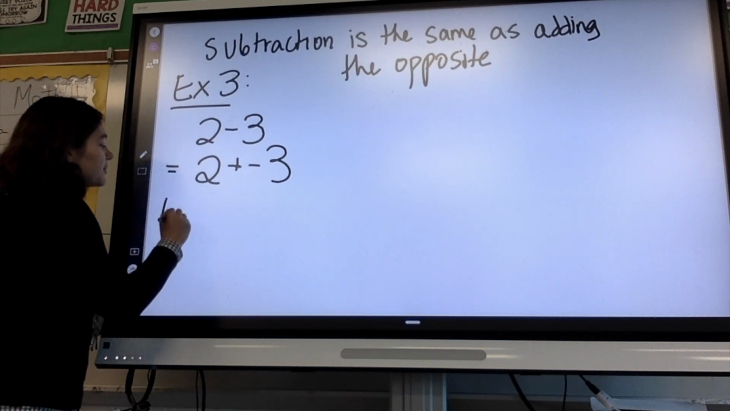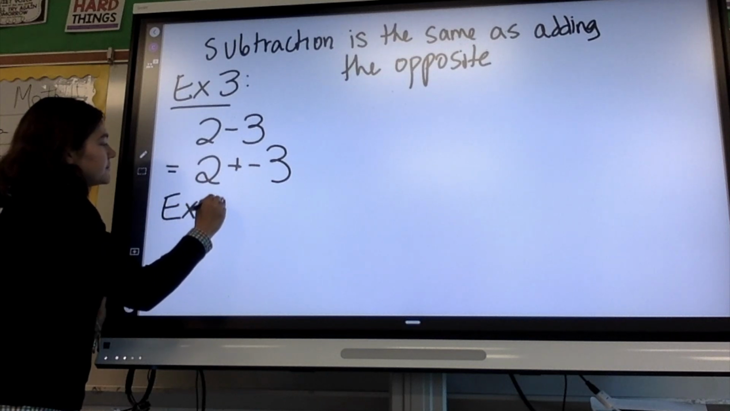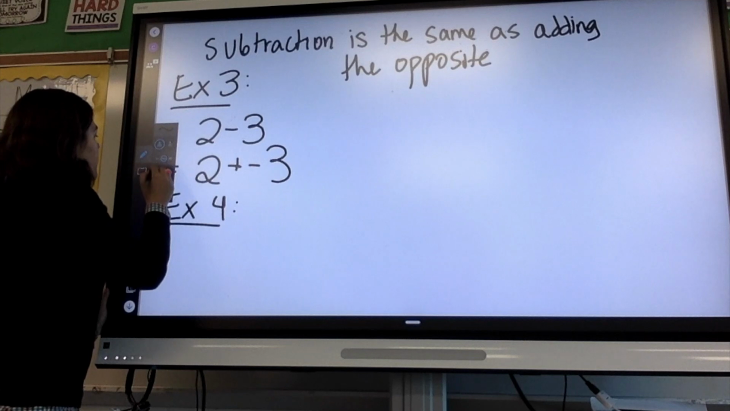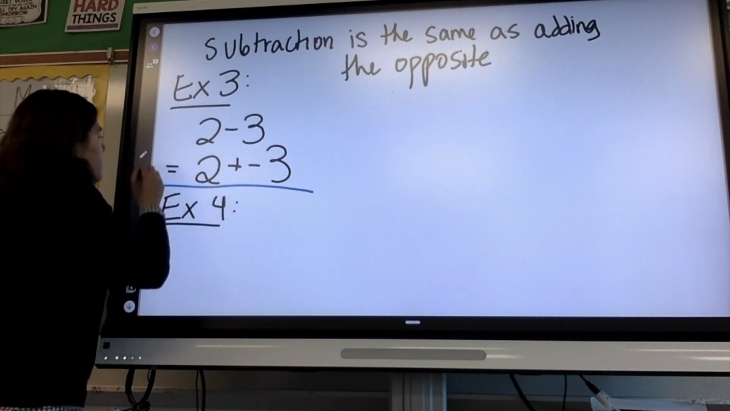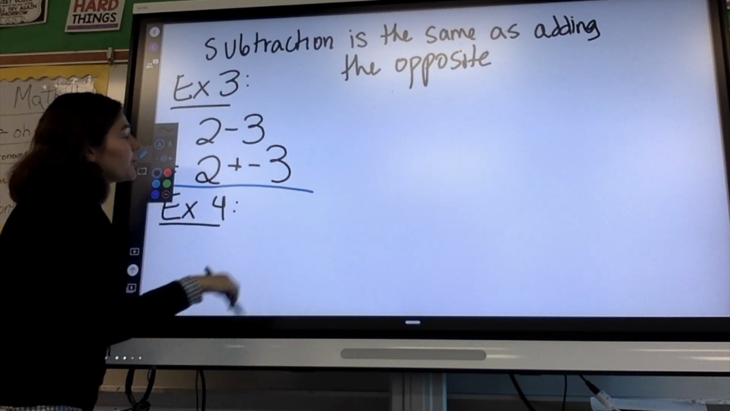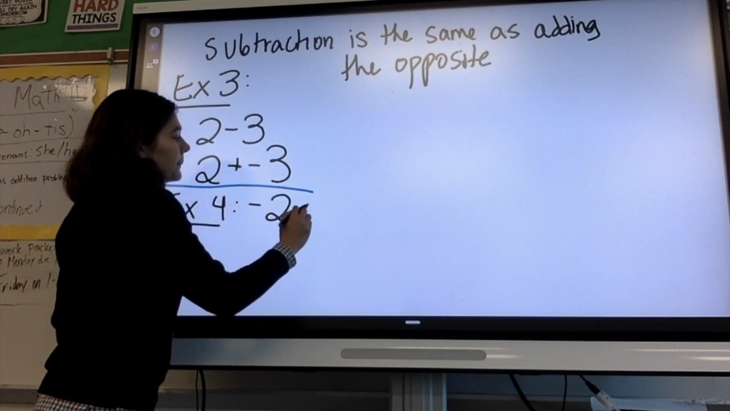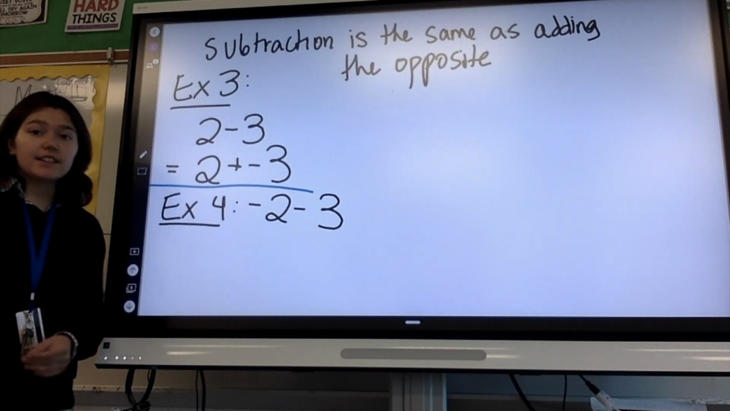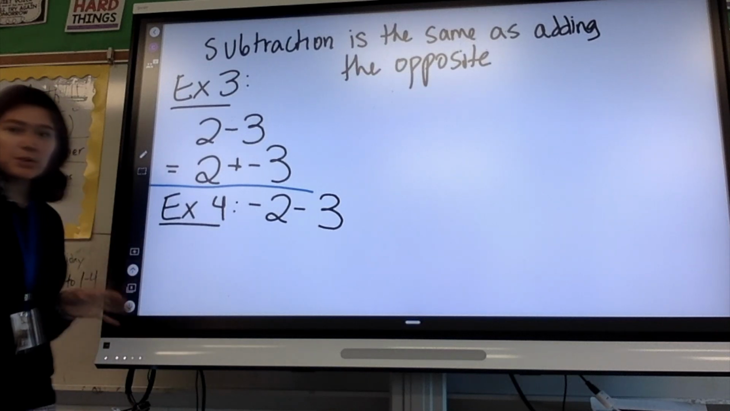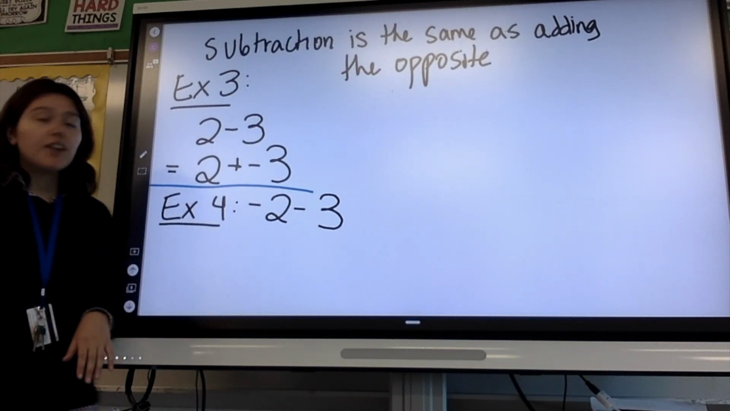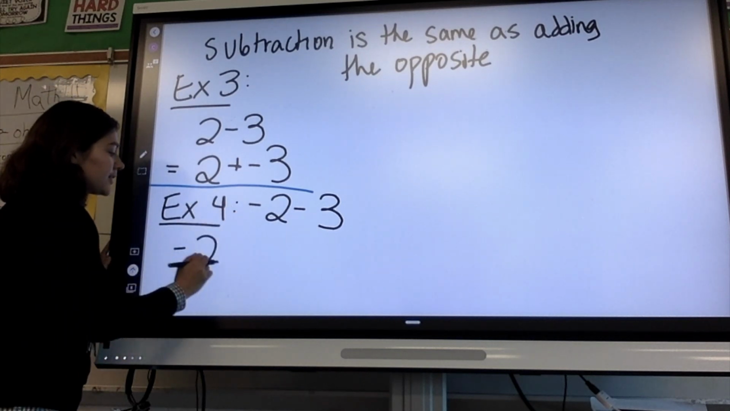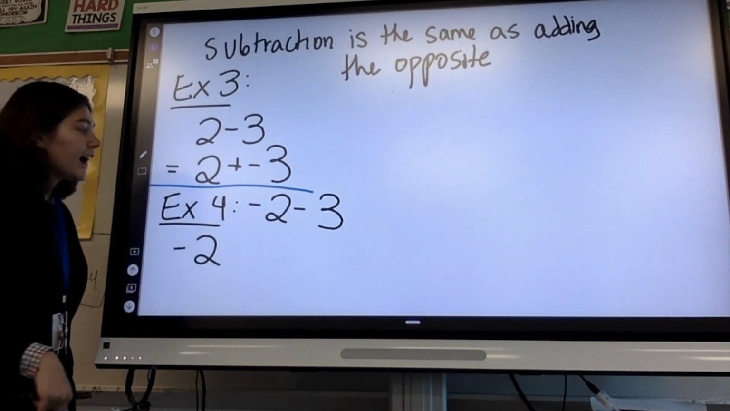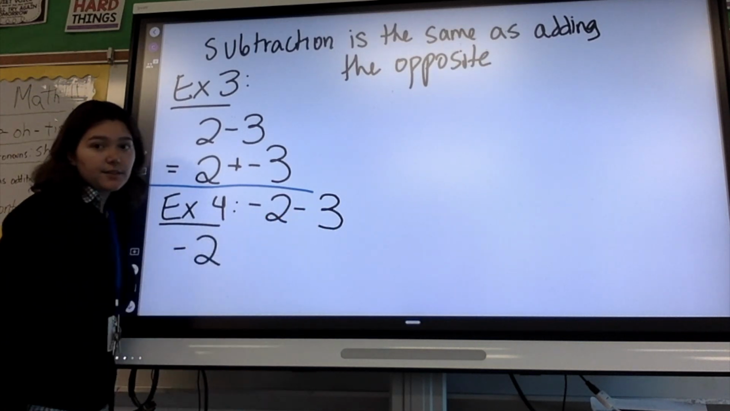Then we can look at example 4. For example 4, we're going to have -2 minus 3. This, again, isn't actually very different, but it is where people start to get confused. So we're just going to rewrite -2, because we're not dealing with that at all. -2 is staying the same. And then we're subtracting 3.